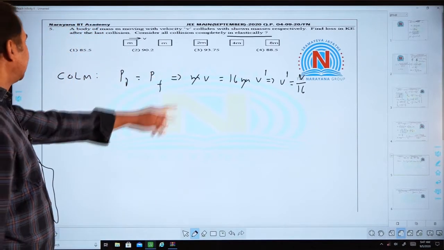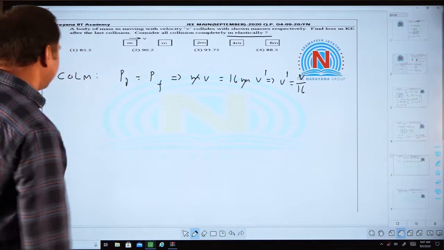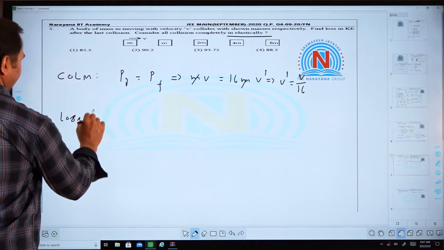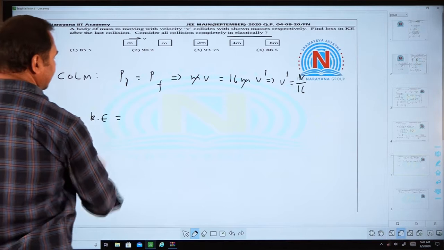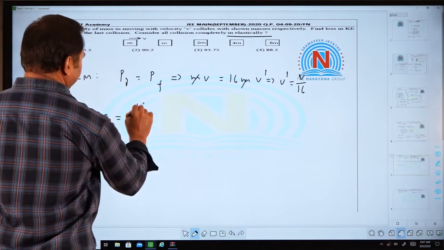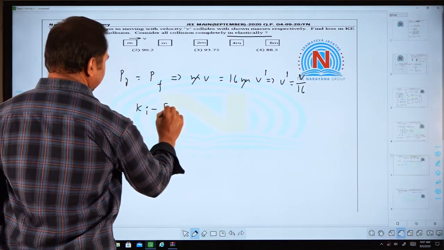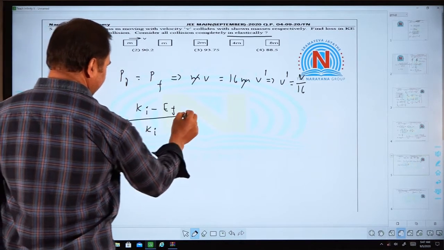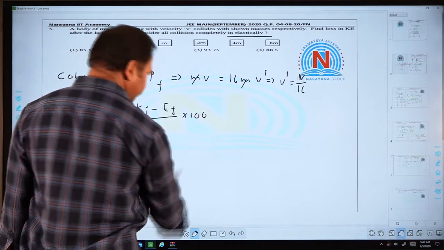Find the loss in kinetic energy after the last collision. The loss in kinetic energy is given by initial kinetic energy minus final kinetic energy over initial kinetic energy times 100.